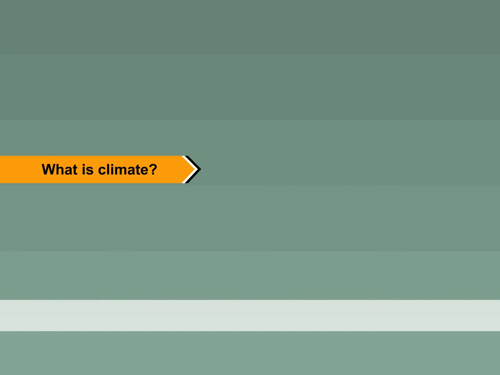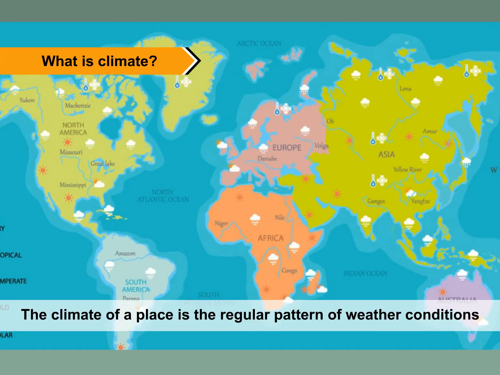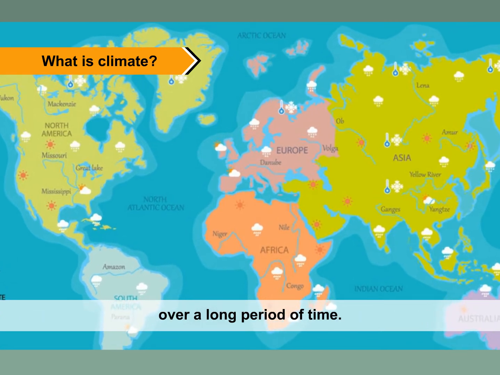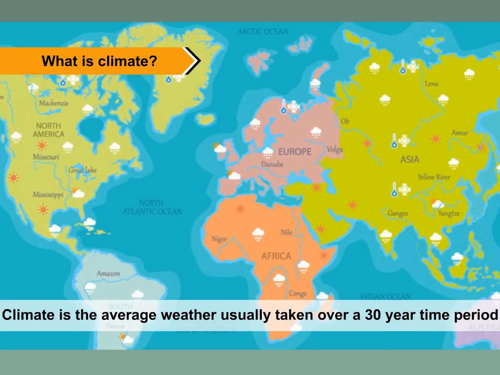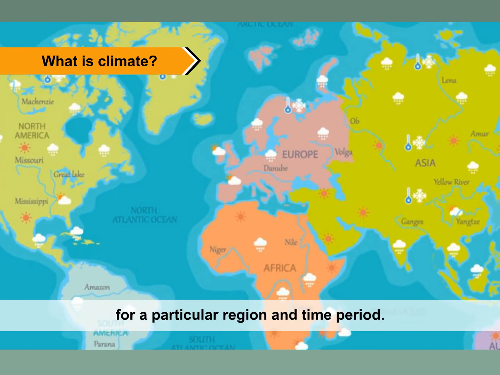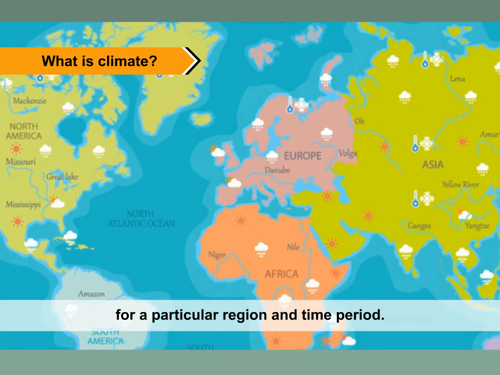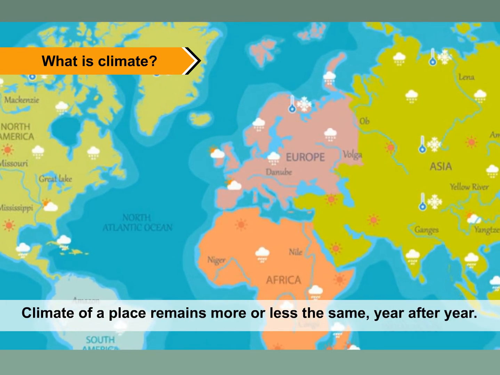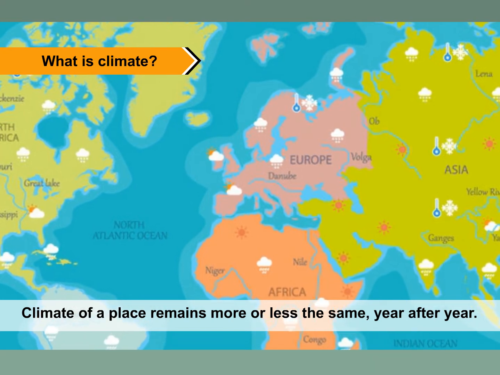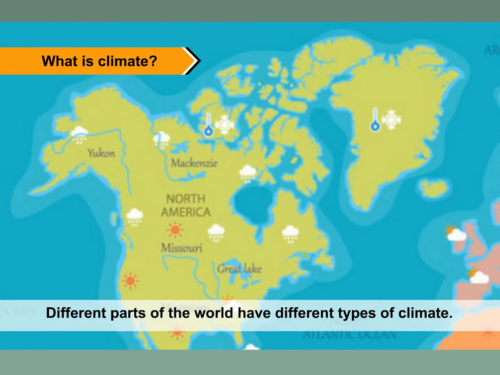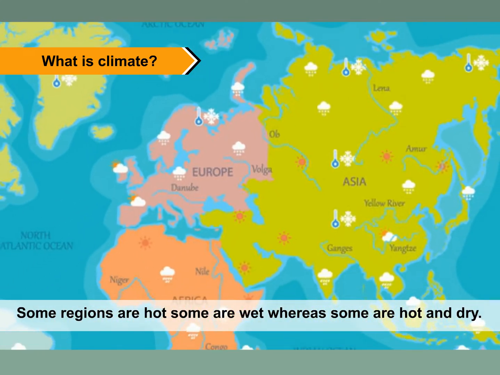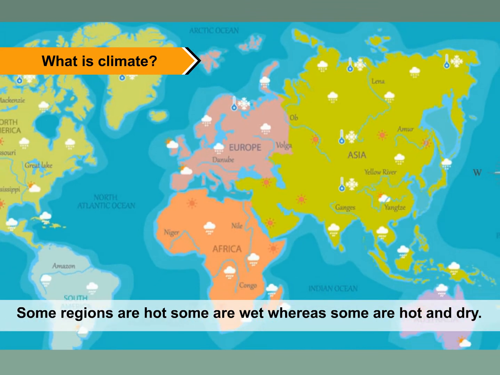What is climate? The climate of a place is the regular pattern of weather conditions over a long period of time. Climate is the average weather, usually taken over a 30-year time period for a particular region and time period. Climate of a place remains more or less the same year after year. Different parts of the world have different types of climate. Some regions are hot, some are wet, whereas some are hot and dry.